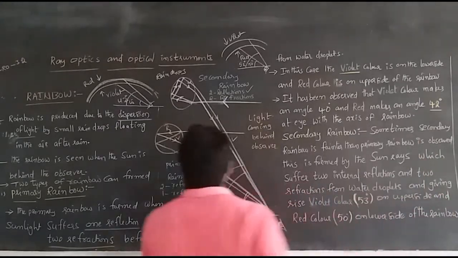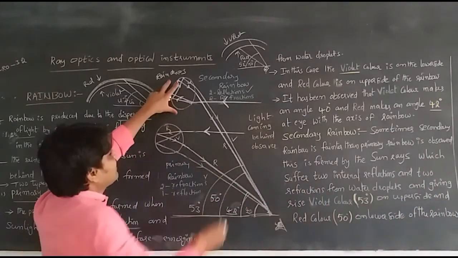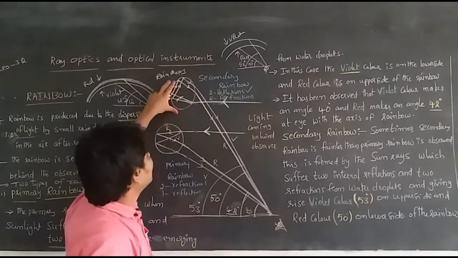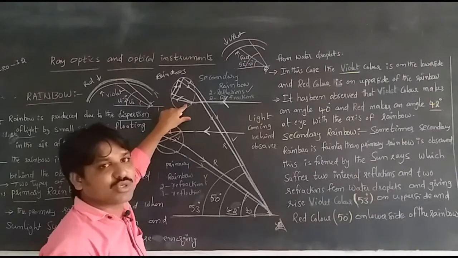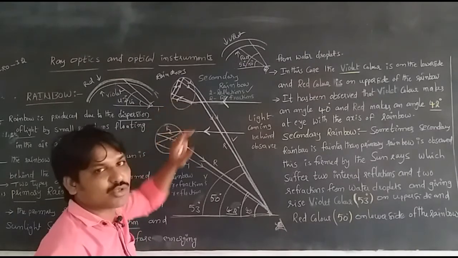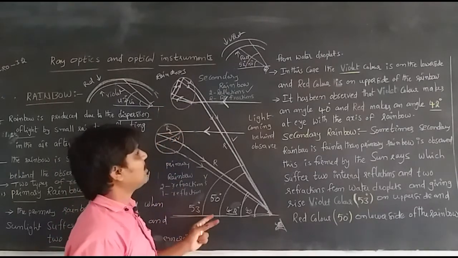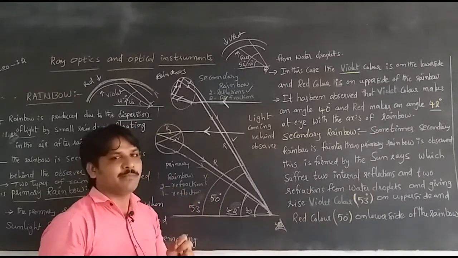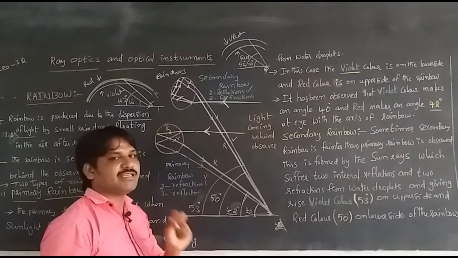If we come to the secondary rainbow, whenever sunlight is incident on the water droplet, it suffers two internal reflections and two refractions, so the violet and red colors are formed, but it cannot be visible clearly. Sometimes it is fainter than the primary rainbow.